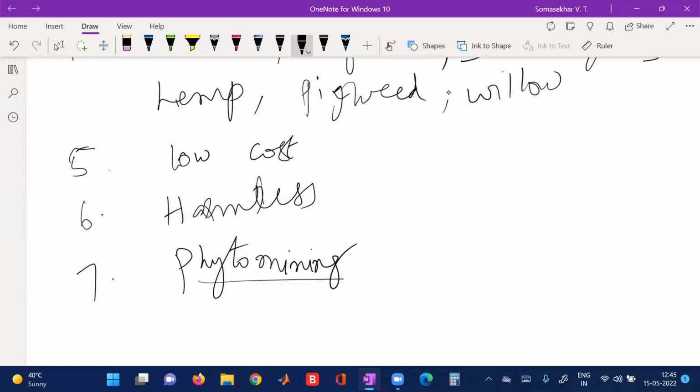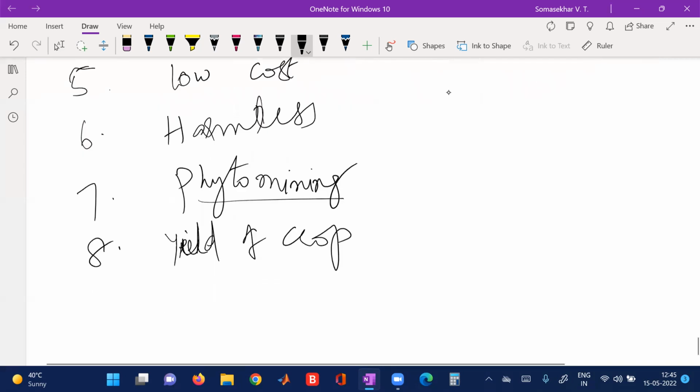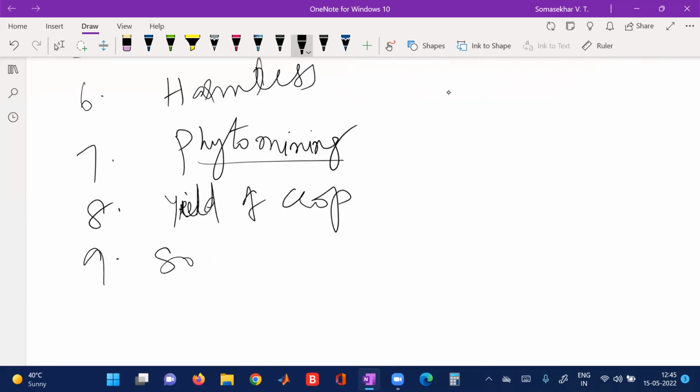So by phyto mining, the valuable metals can be recovered and reused. They can be recovered and used for our purpose. Coming to the next application: increase of soil health, yield and plant phytochemicals. The yield of the crop is increased because of this cleaning up of the environment. Next one, ninth one, soil is rejuvenated.